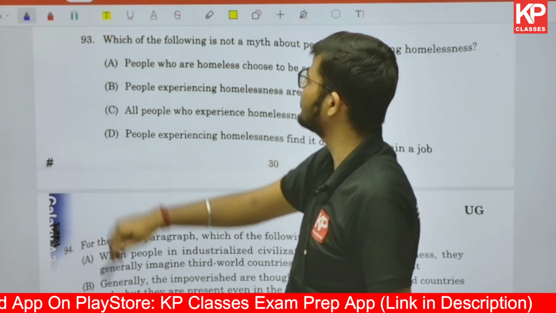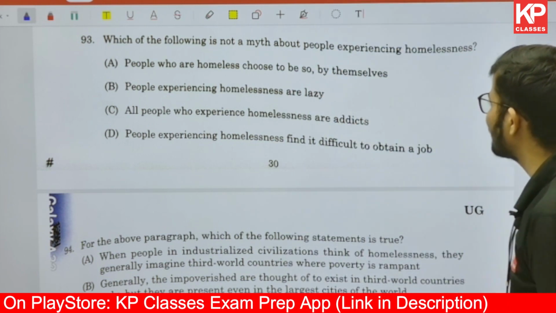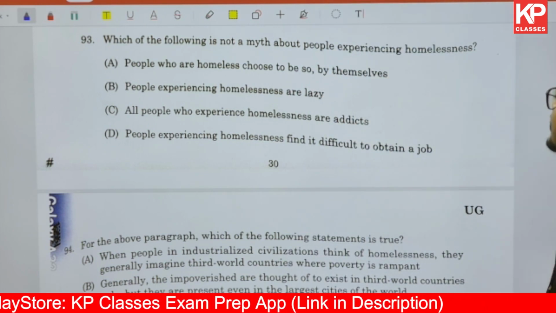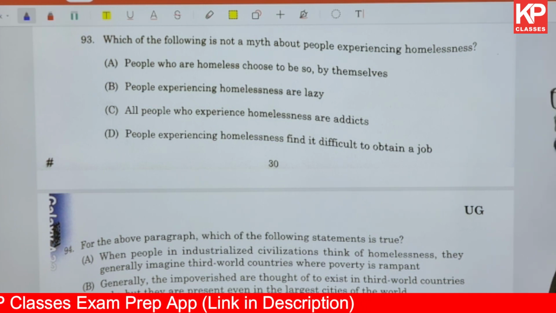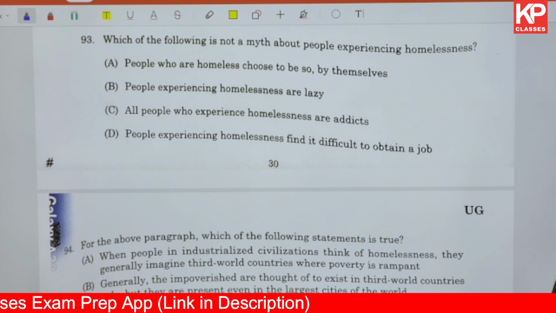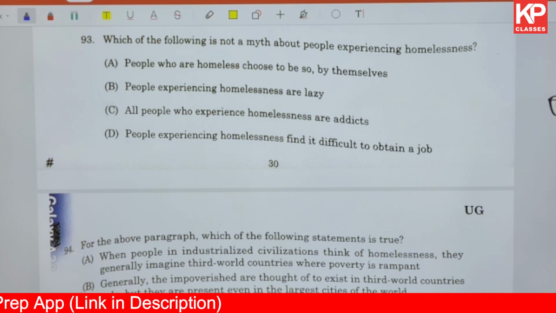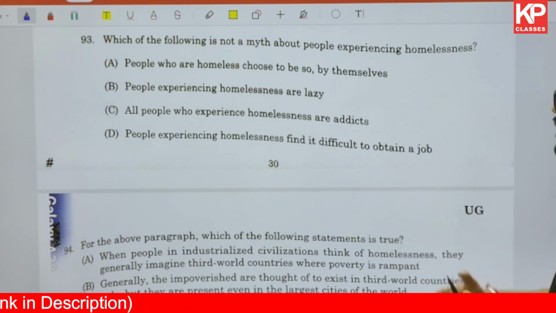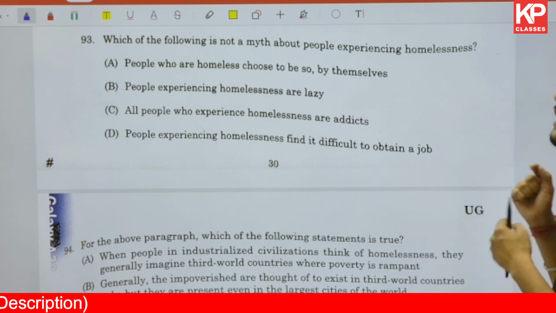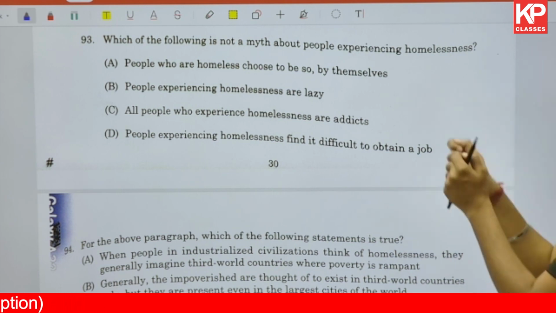Moving ahead, question number 93. It says which of the following is not a myth about people experiencing homelessness. Which one thing is not a myth about people? Which is not a myth, which is correct about homelessness. People who are homeless choose to be so by themselves. What is this? This is a myth that they want to live like this by themselves. Which one is not a myth? Which statement is correct?